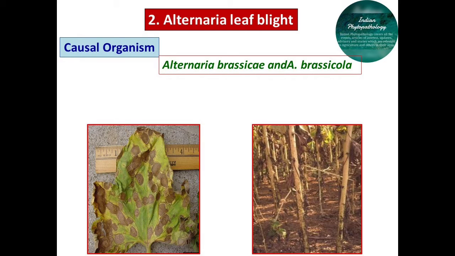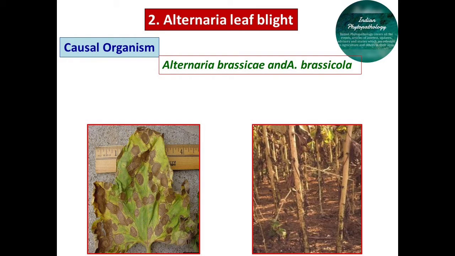That is the symptomatology of this Alternaria leaf blight. This fungus produces cylindrical conidiophores which are pale grey or yellow in color, straight or curved, simple or branched, septate, and bear a single conidium. These conidia are cylindrical to long ellipsoidal in shape, straight or slightly curved.